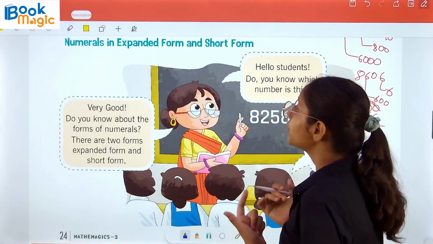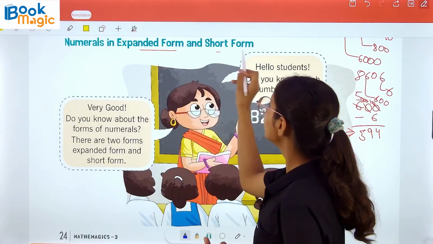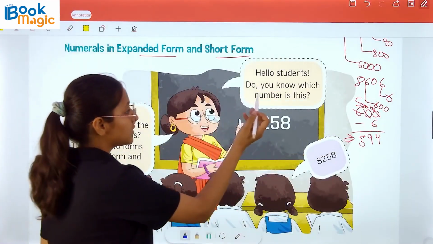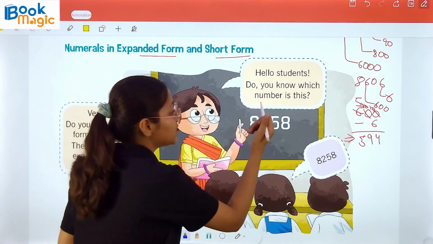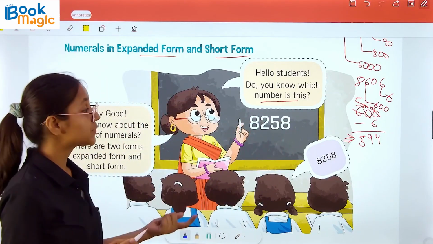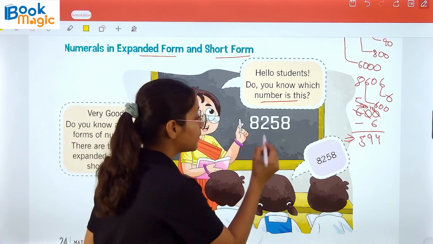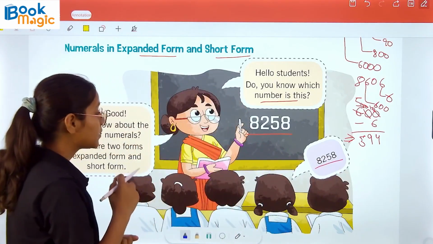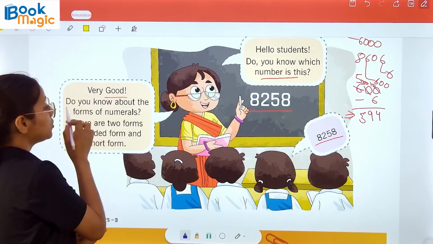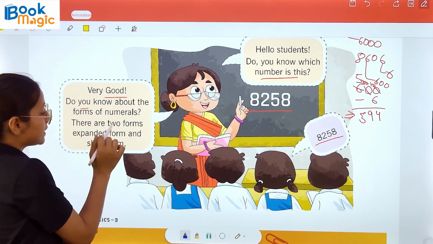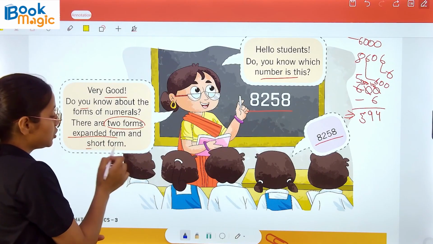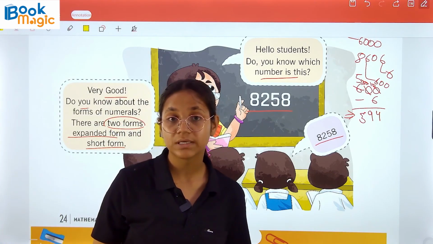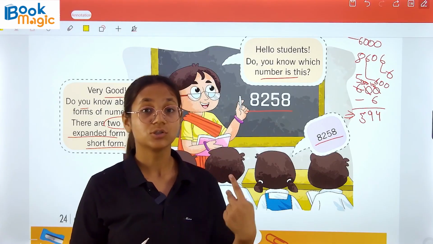Now the concept of numerals in expanded form and in short form. Hello students, do you know which number this is? The teacher is asking the students which number this is. The student replied, it is 8058. The teacher replied, very good. Do you know about the forms of numerals? There are two forms, expanded and short form. The teacher told the children that numerals have two forms. Which ones? Expanded form and short form.